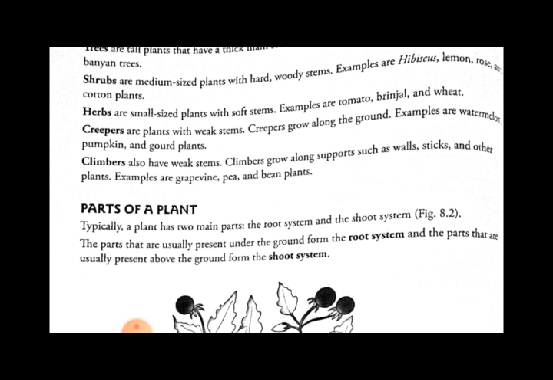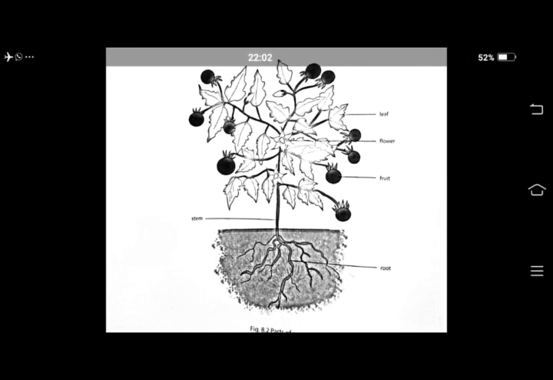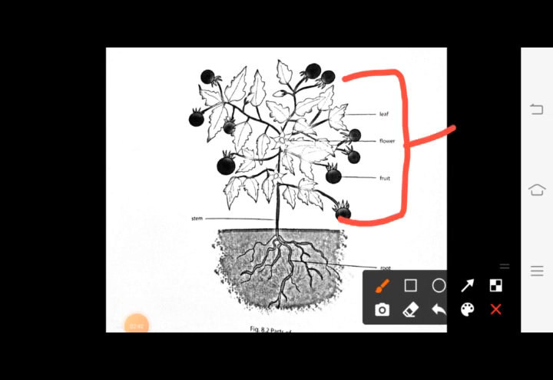The part of the plant that is usually present under the ground is called the root system, whereas the part of the plant which is generally present over or above the ground is known as the shoot system. Like in this plant, this part will be called the shoot, while this part will be called the root.